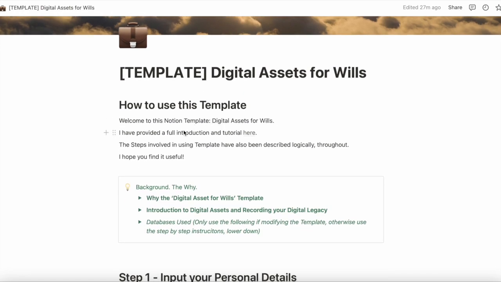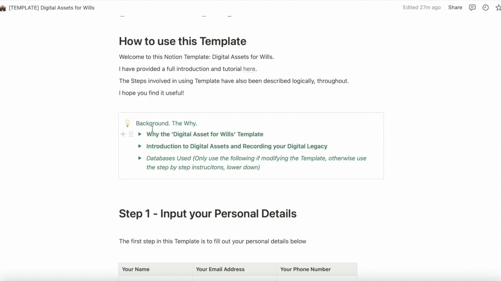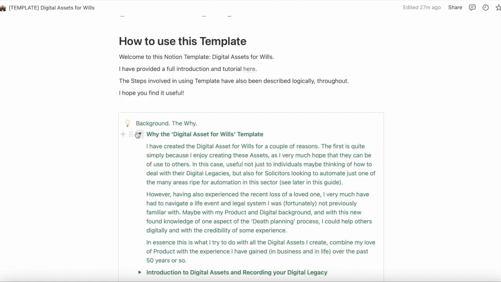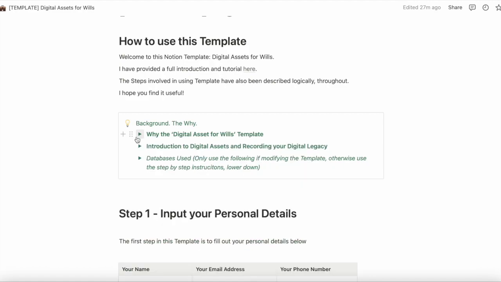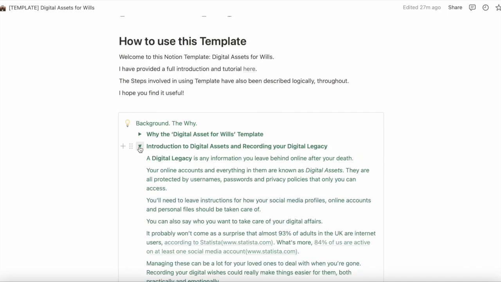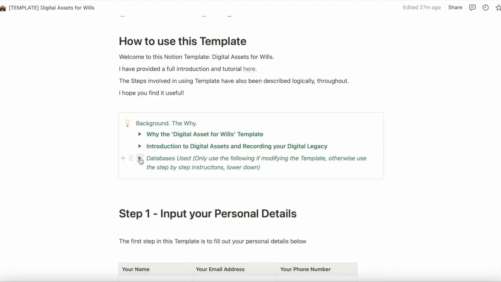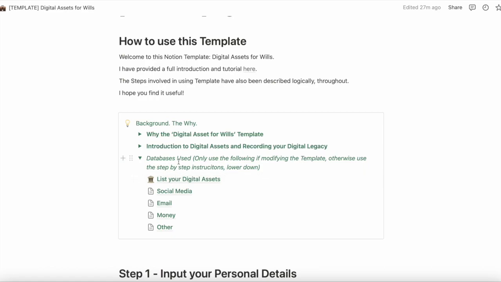I've provided a full introduction and this video itself within the template, and you can access it by clicking this link here. I've provided a bit of background in terms of why I've created this template. In this section here, you can just drop down and read a bit more about the background to why I've created it. A bit of background into digital assets and digital legacy here. And if you want to modify the template, if you're comfortable with Notion, then these are the databases I've used to actually capture the digital assets themselves here.